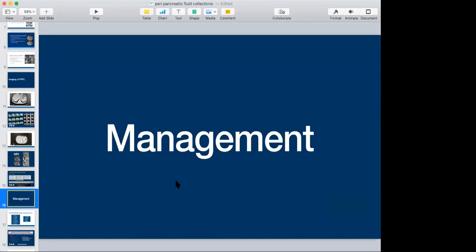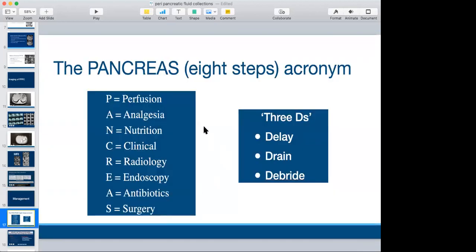Now coming to the management of peripancreatic fluid collection, I would like to give one acronym in the name of PANCREAS, an 8-step acronym that helps us. P stands for perfusion, A for analgesic, and N for nutrition, which has been covered by Dr. Birappa sir as early management. And then C for clinical, so that you can follow the patient clinically once they have developed pancreatitis. R for radiology, E for endoscopy, A for antibiotics, and S for surgery. So these are the 8 steps to remember the management of pancreatitis.